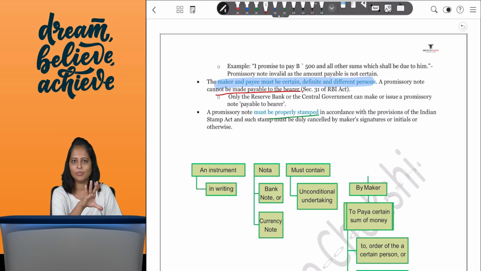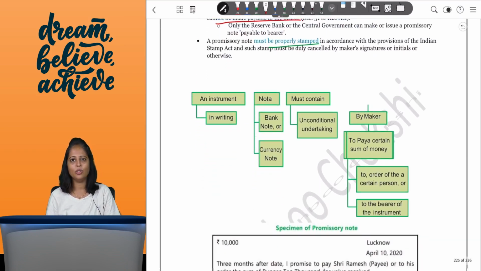So that's the difference between a bearer instrument and an order instrument. Now it is saying that in a promissory note, you cannot have a bearer instrument. If you ever see your currency notes, you will see it's a promissory note which is payable to bearer, and that promissory note payable to bearer can be issued because it's a note, correct? So currency notes can be issued only by RBI. So you cannot have a promissory note which is payable to bearer, only RBI can issue that, okay? So that is about your promissory notes.